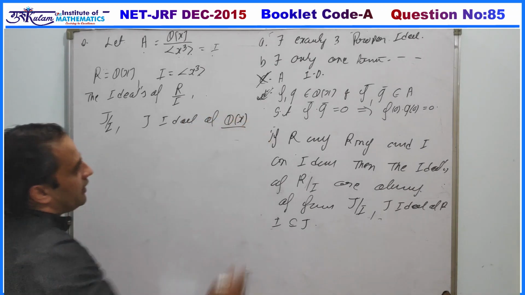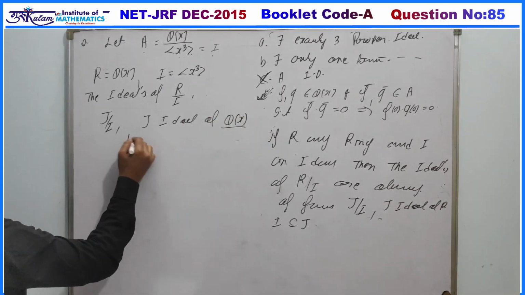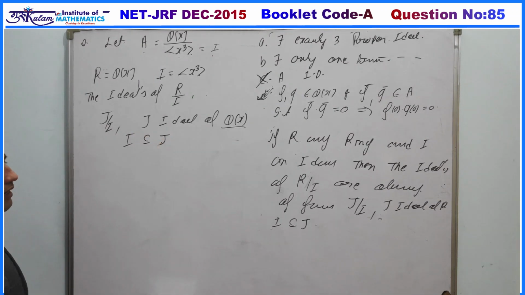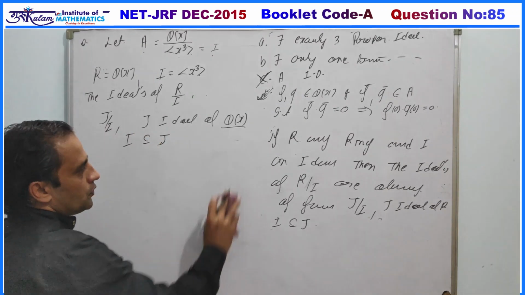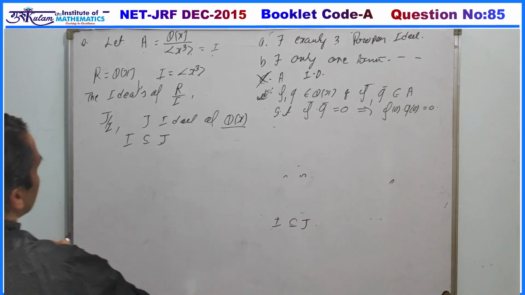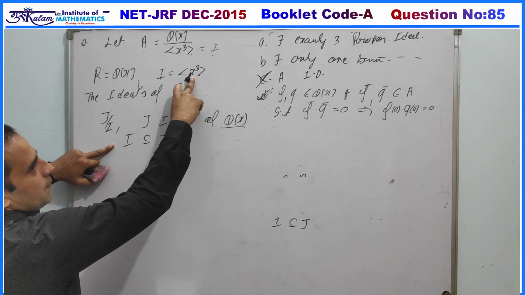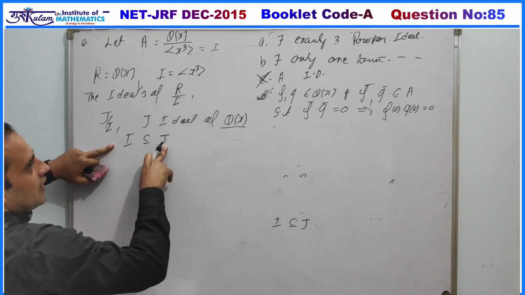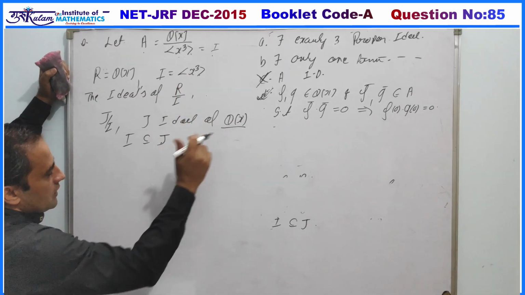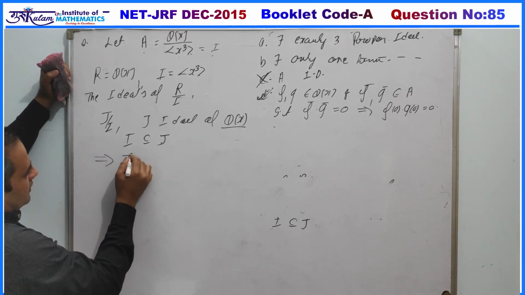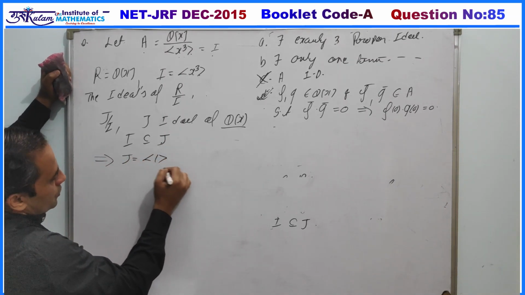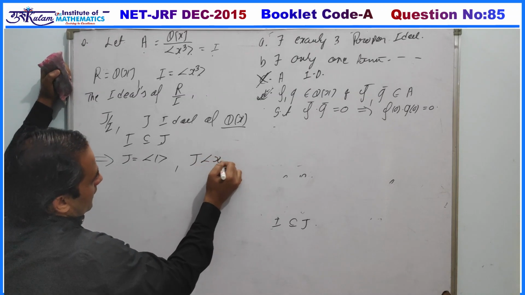Now Q[x] is a PID, so every ideal must be a principal ideal and I must be contained in J. So in this case the ideal in which all the polynomials which are multiples of x cube are already contained in J, and J is a principal ideal, so this obviously implies J can be generated by a constant term, J can be generated by x.